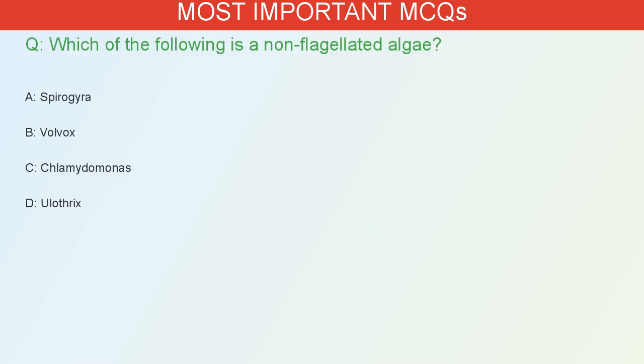Which of the following is a non-flagellated alga? A. Spirogyra. B. Volvox. C. Chlamydomonas. D. Ulothrix. The correct answer is A. Spirogyra is a non-flagellated alga.